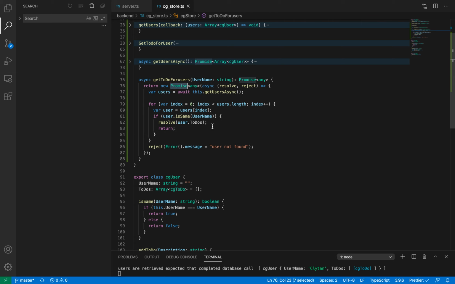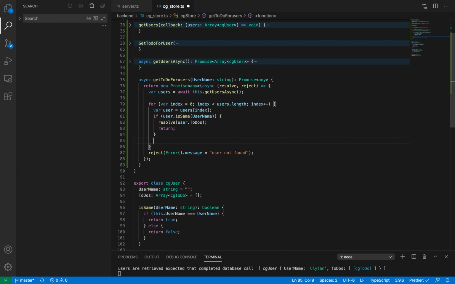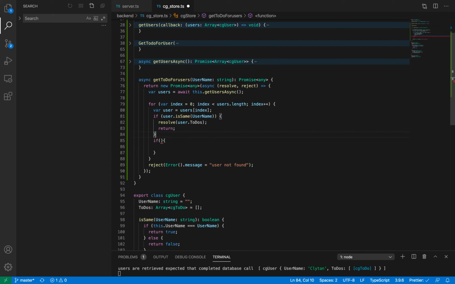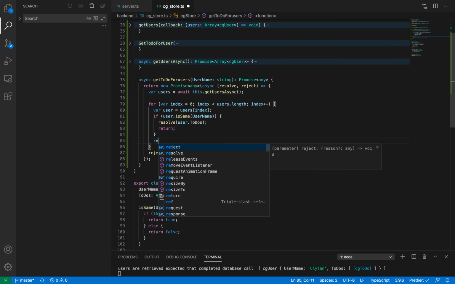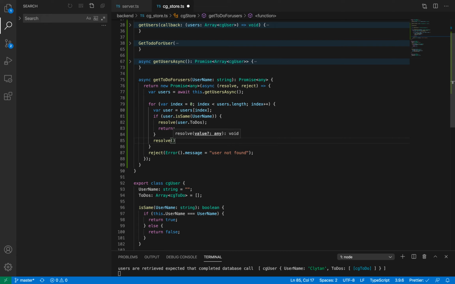So that return will also go, no, Sudarshan? Yeah, return will also go. Actually, it is better to put return after resolve, because let's say after this you write something else, like resolving an empty array. If the user is the same, then it will resolve, and if you don't put return, it will resolve again, which is not correct. So always put return after you resolve, to be on the safer side.